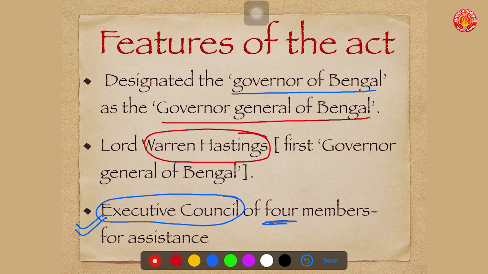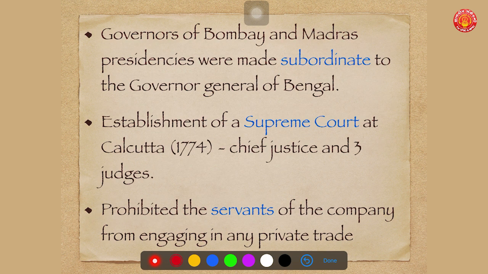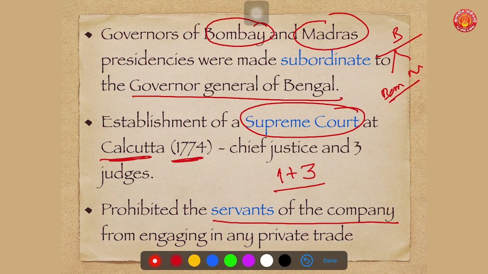Then the features. First important point, the Governor of Bengal was called the Governor General of Bengal. Second important point, Warren Hastings was the first Governor General of Bengal. Third, he had an Executive Council to assist him in various functions. Fourth, the Governors of Bombay and Madras were made subordinate to the Governor General of Bengal.